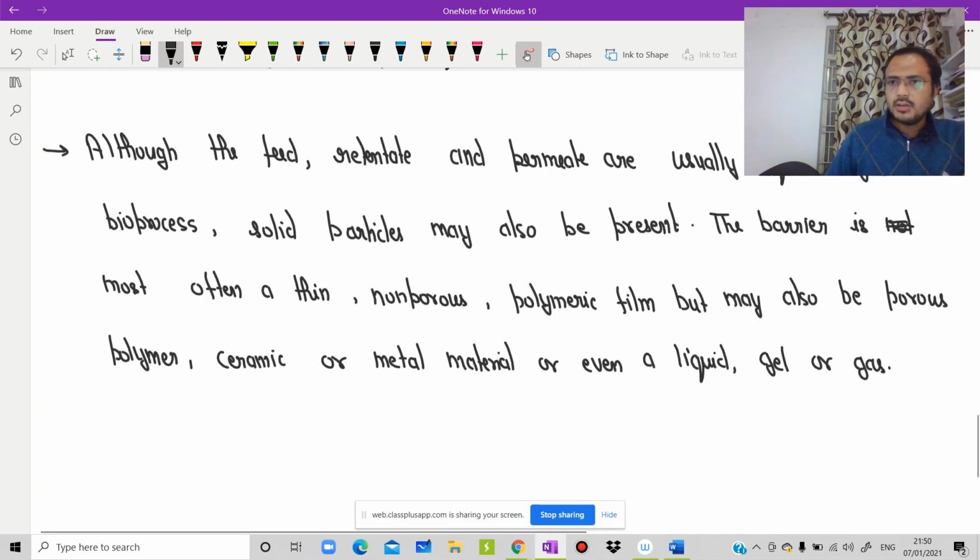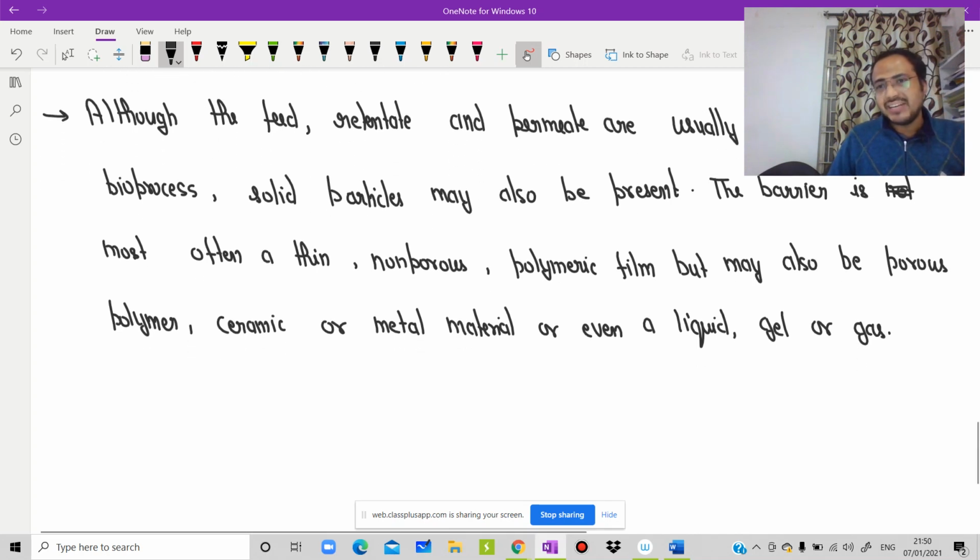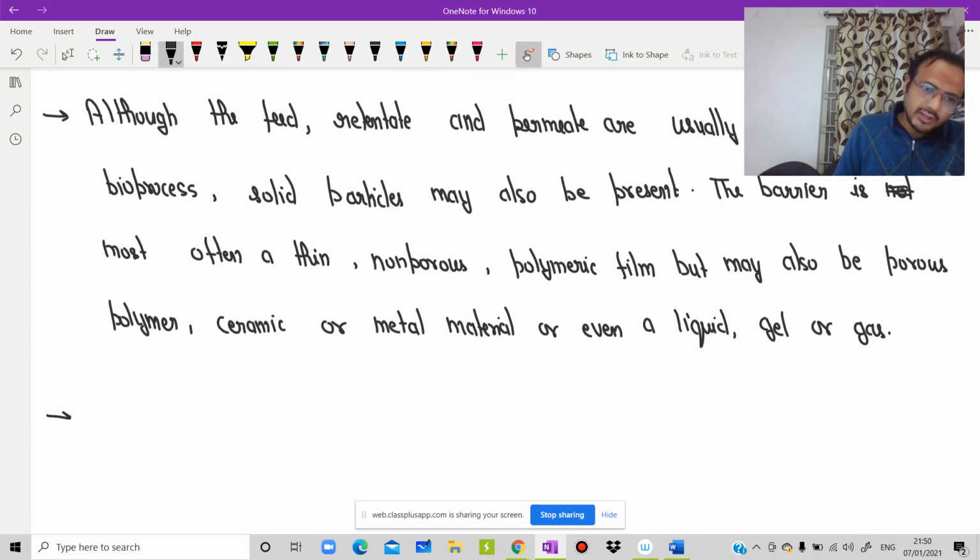Is it clear? We need to maintain the selectivity of the membrane.